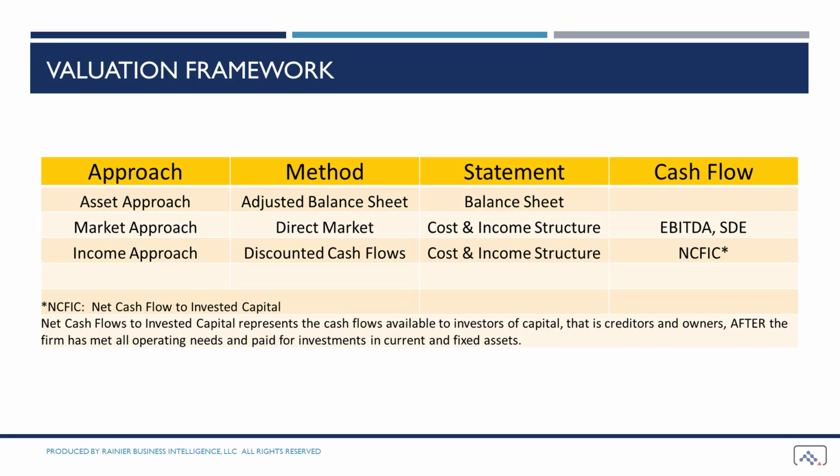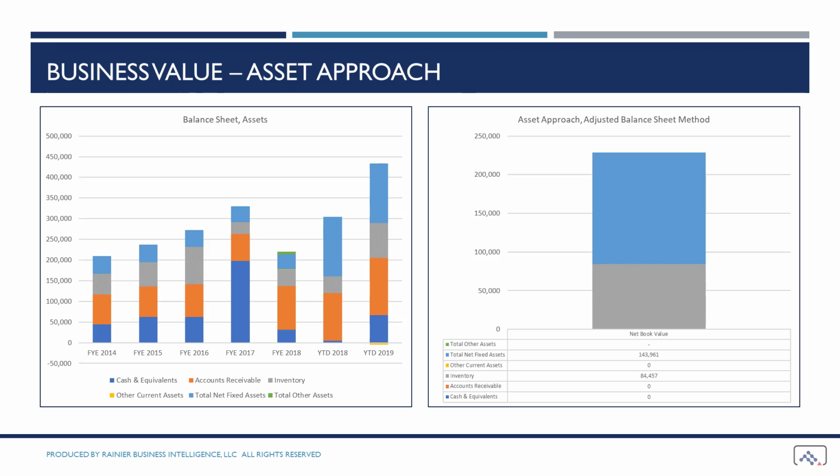Net cash flow to invested capital represents the cash available to investors of capital, that is, debt and equity owners, after the firm has met all operating needs and paid for investments in current and fixed assets to keep the company healthy in the projection period. The asset approach includes adjusting the balance sheet to recognize the net book value of assets included in the sale, assumed here to include inventory, equipment, and fixed assets, and exclude cash and accounts receivable.